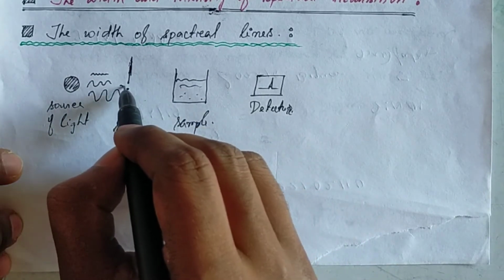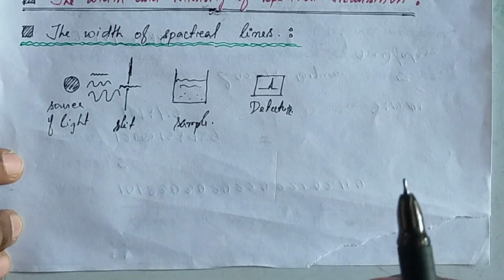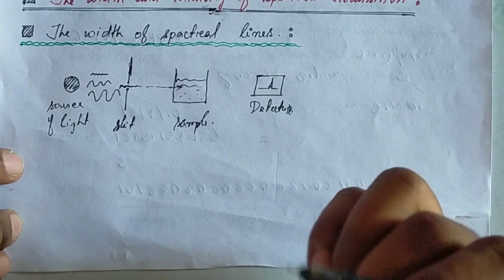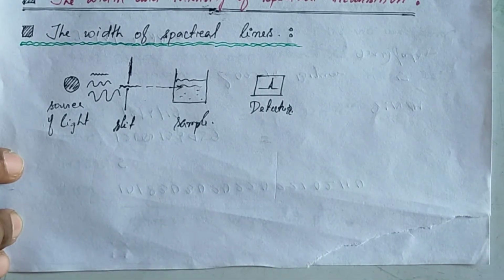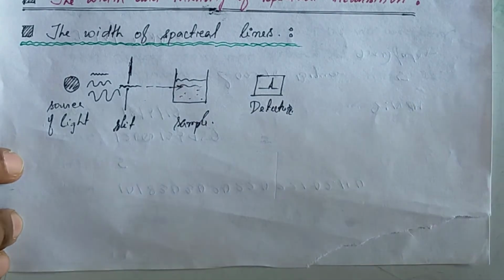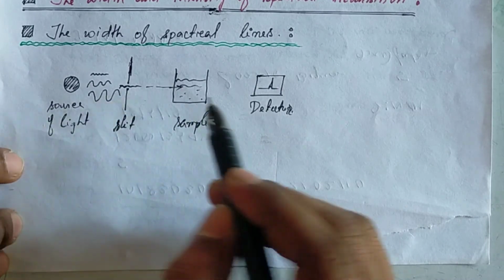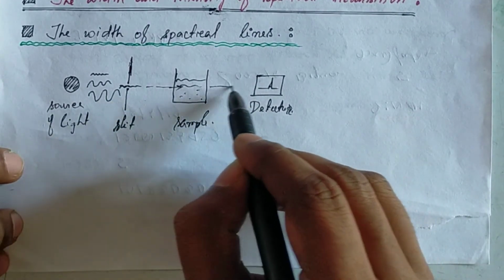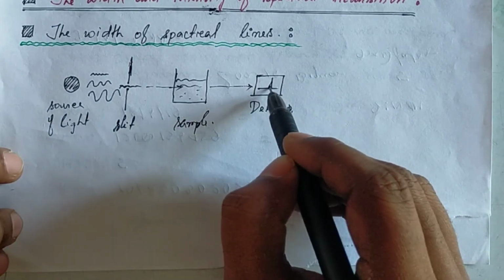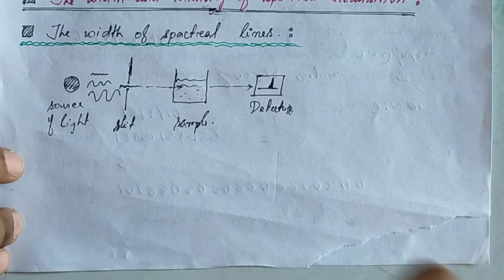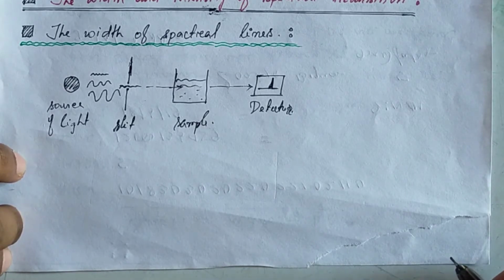let's see what happens. So it will allow one frequency of light and it will fall on this sample, and after that the molecules, as the molecules have atoms which have different types of energy, those atoms or molecules will absorb that light. The energy of the light will be absorbed. So after that we will obtain an absorption spectra or emission spectra. Okay, so this is the basic concept of spectroscopy. But there is a problem here.